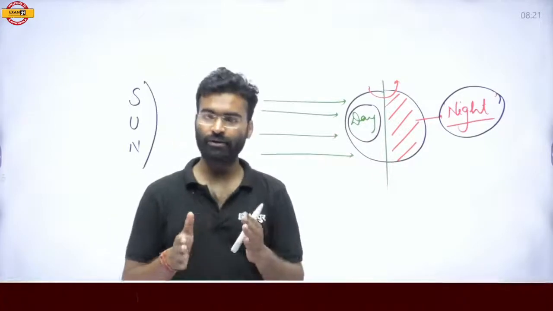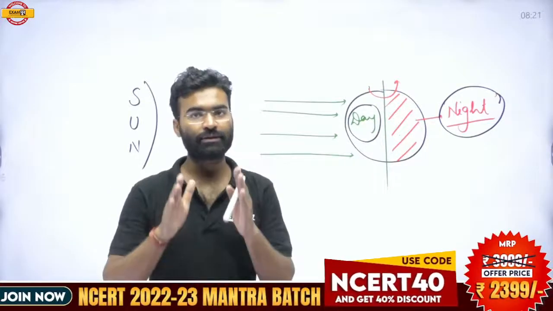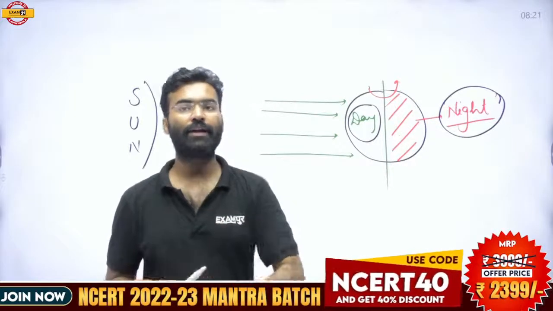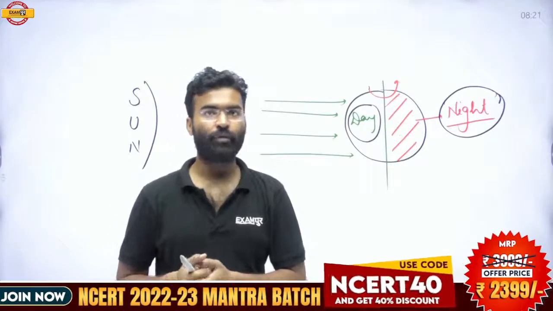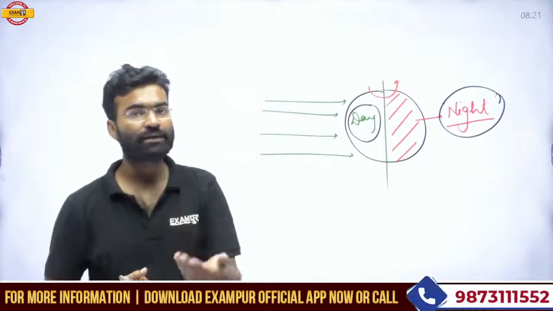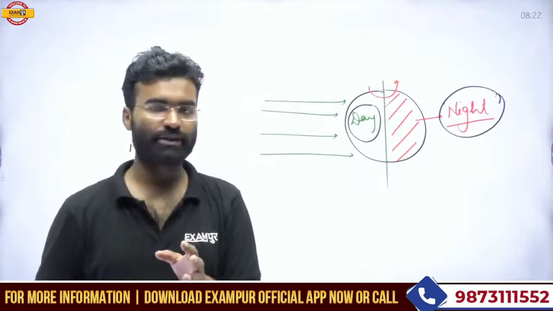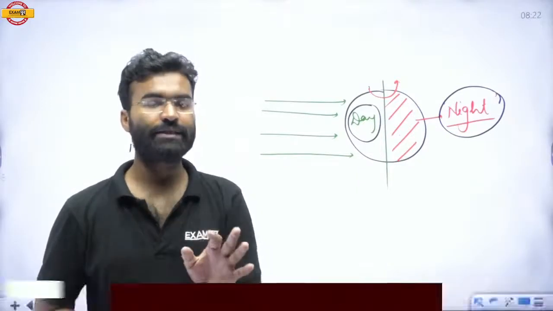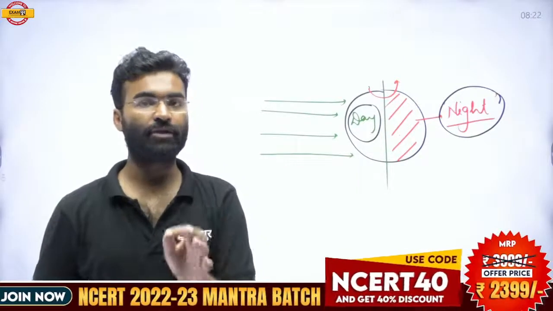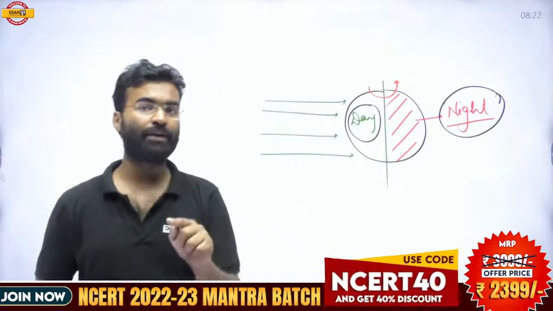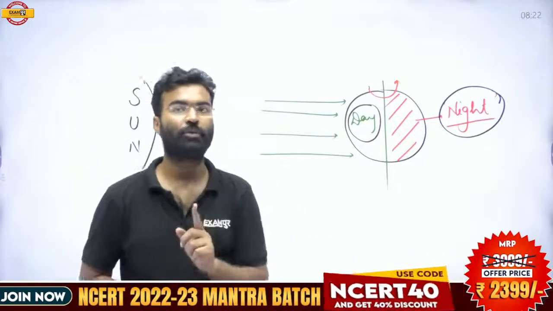So day and night will also happen when the rotation is stopped, but the change in the day and night will stop. So what is the consequence of the rotation on the earth? It is not the correct statement that day and night happen on the earth due to the rotation. Day and night would also happen if the rotation would stop.